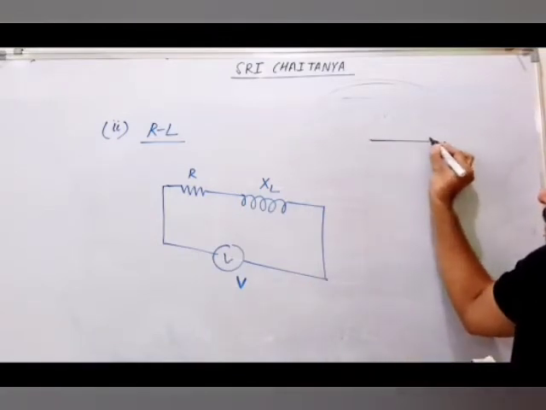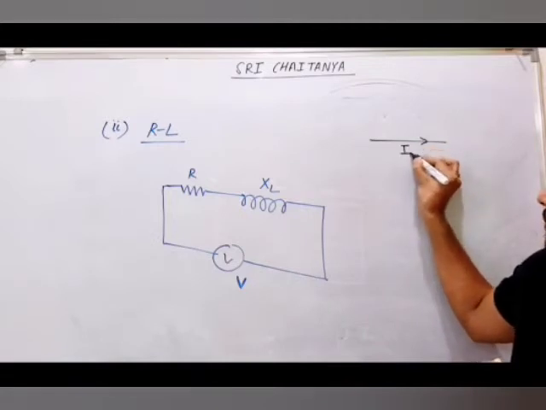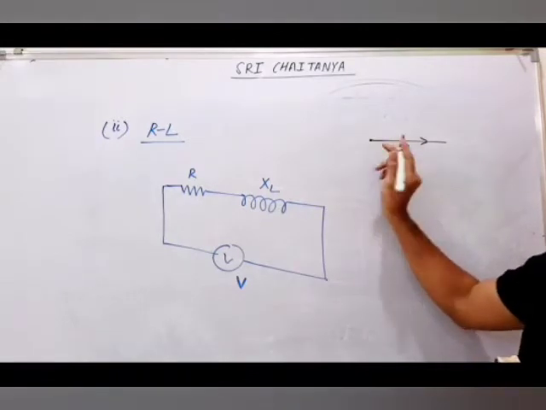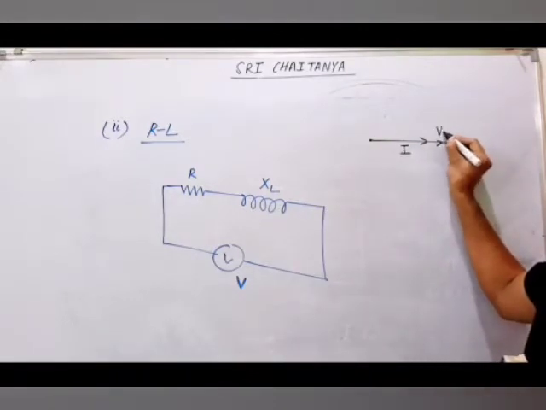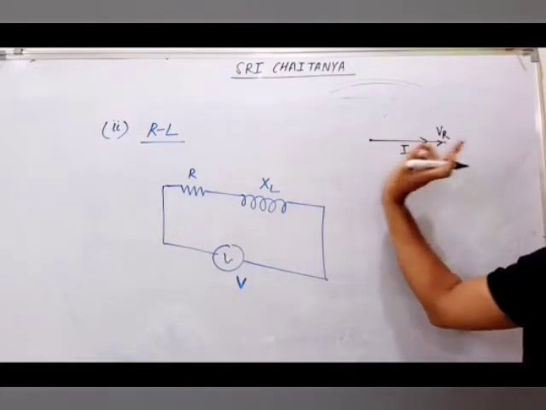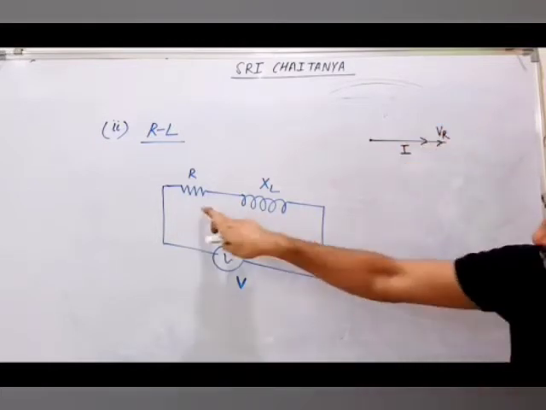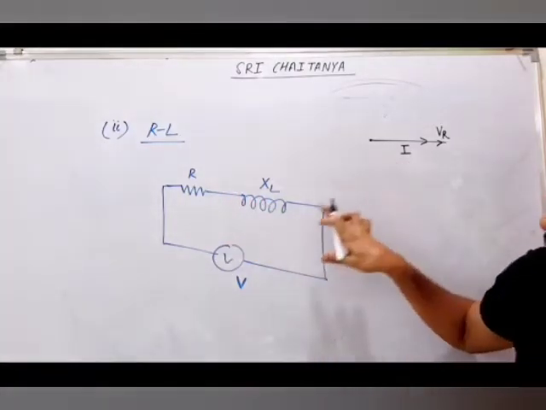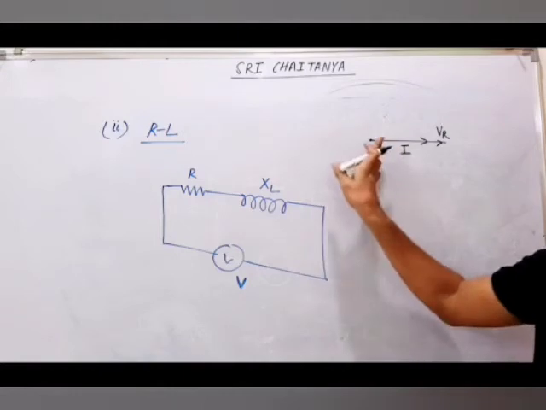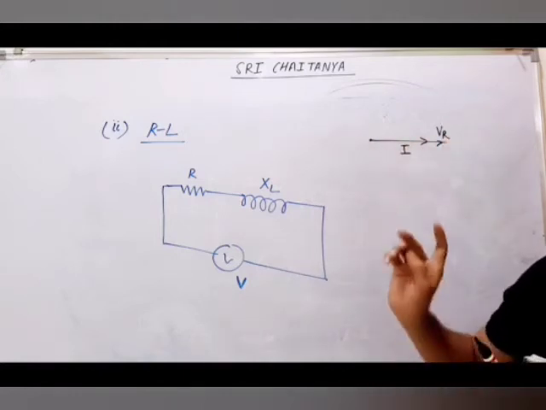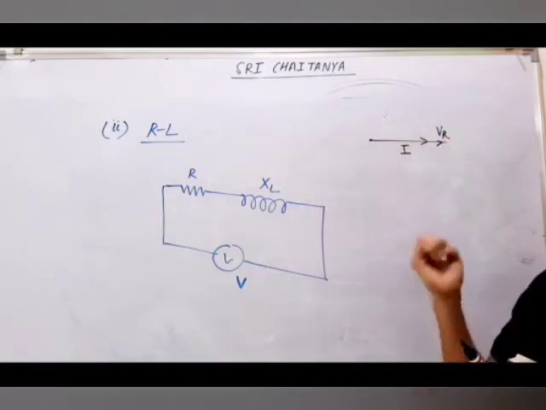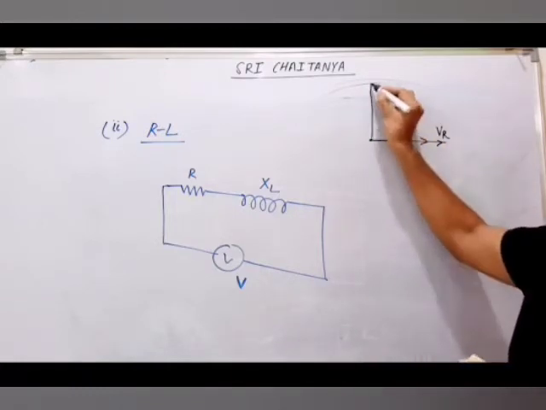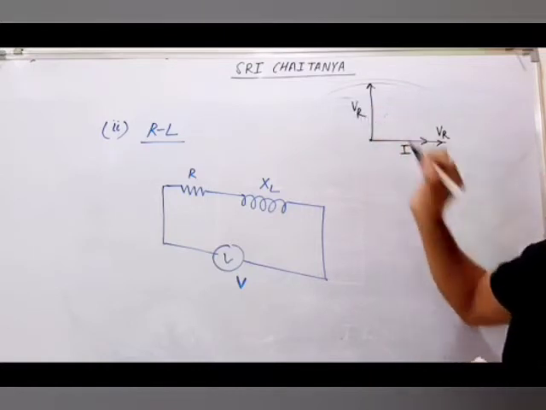So here, let's assume current in this direction. For resistance, I know current and voltage both are in the same phase. You can see here, that's why I am writing VR and I. And current will be the same here also, because they are connected in series. But for inductor, VL will not be in this direction. For inductor, current lags, means voltage leads. By how much will it lead? Pi by 2.